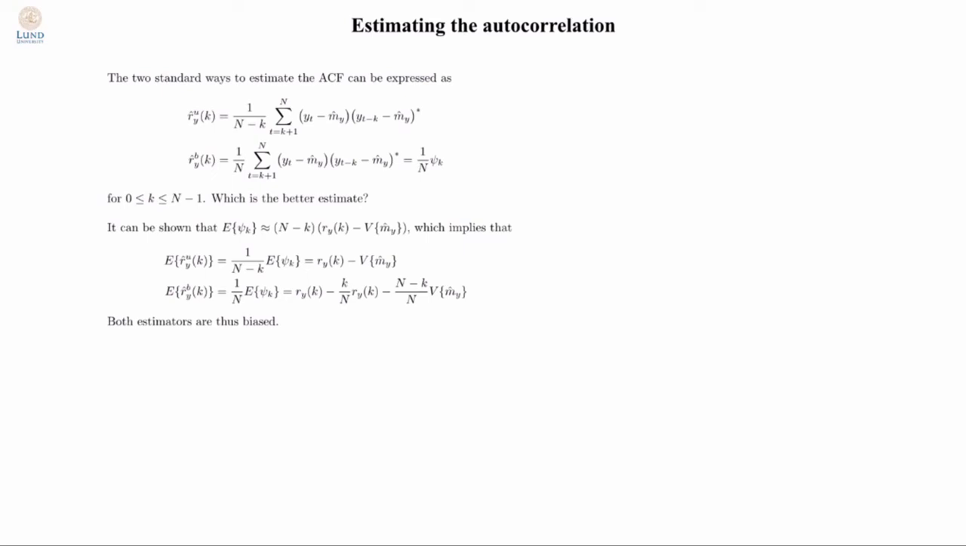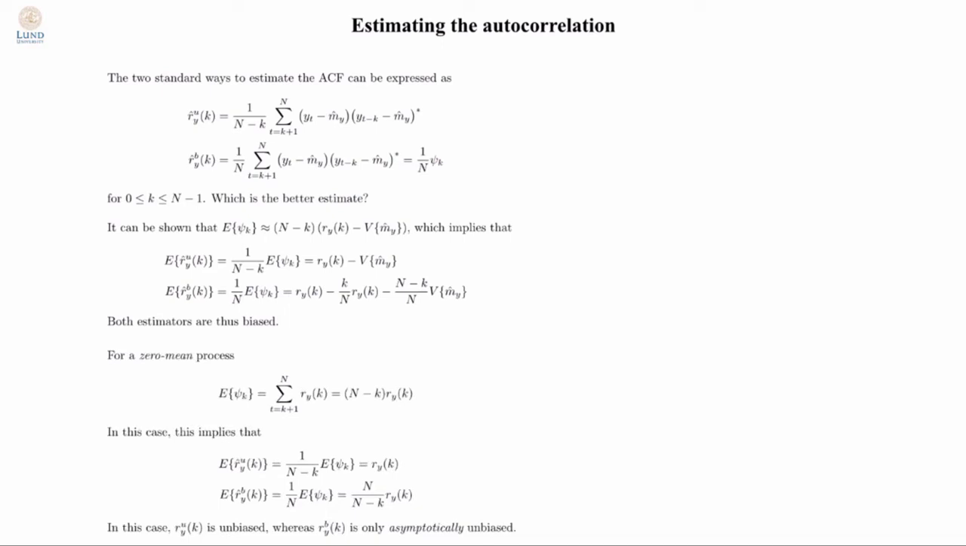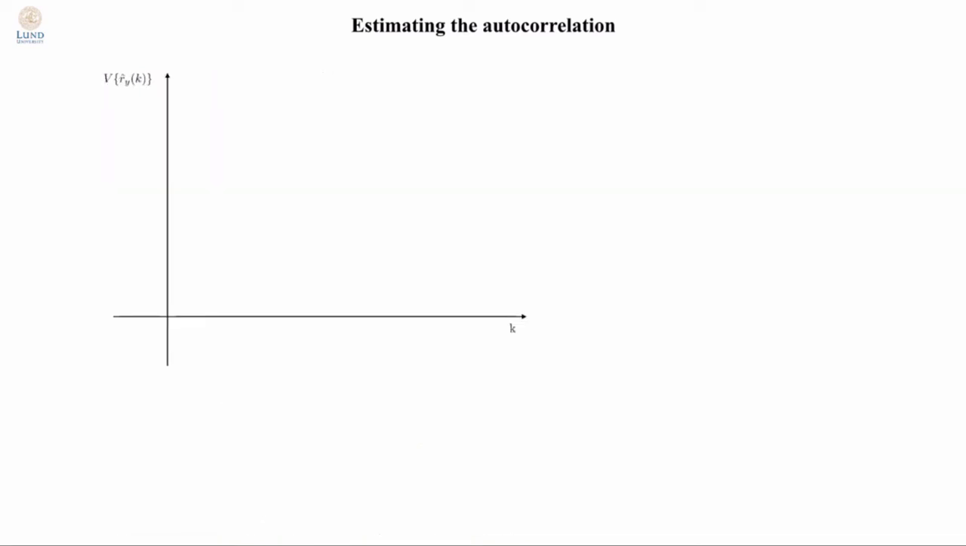As you can see, both of them are in fact biased, although the biased version is typically more biased. However, if you consider a zero mean process, the naming makes more sense. Then the unbiased estimator is indeed unbiased, whereas the biased estimator is still biased, although it is actually asymptotically unbiased. So why would one ever want to use the biased version? The answer lies in the variance of the estimator.